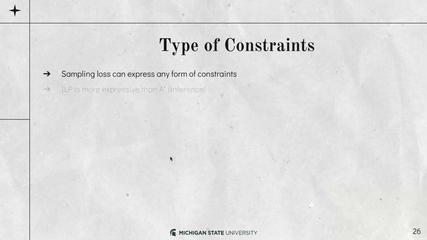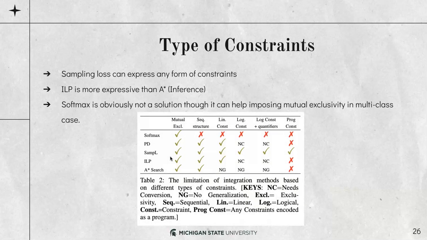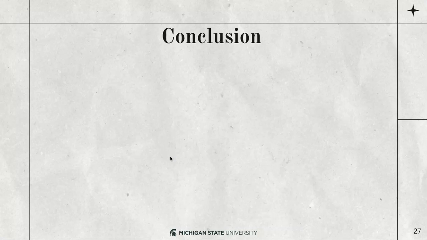What about the type of constraints? We have seen that sampling loss can express any type of constraints. ILP is also quite expressive, though it usually needs conversion for different types of constraints. With the A star approach, we do not have a generalized solution for linear constraints or logical constraints and so forth. And even though softmax can solve mutual exclusivity, it's really not a solution for knowledge integration.